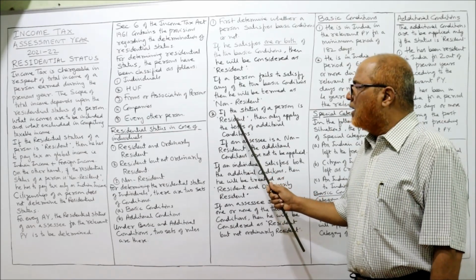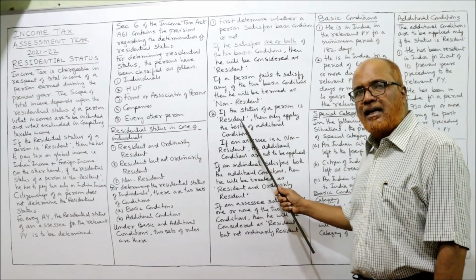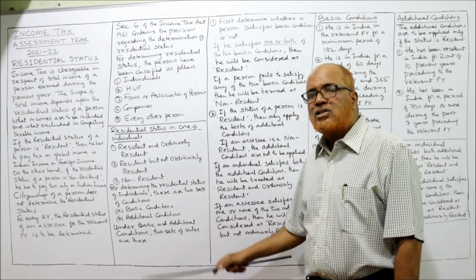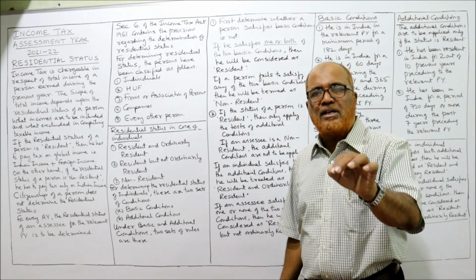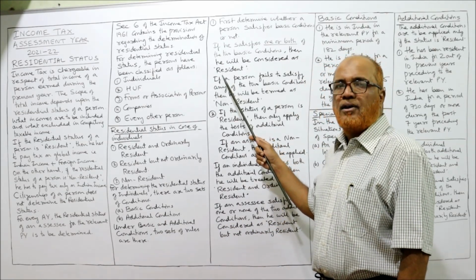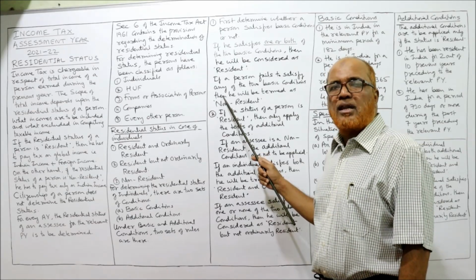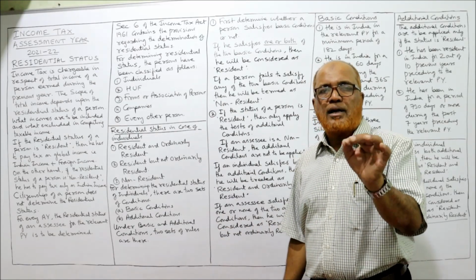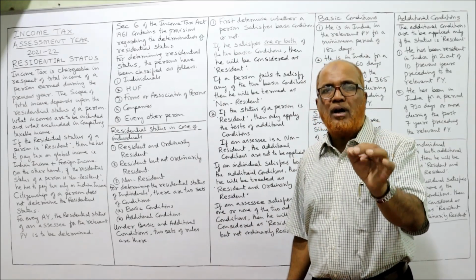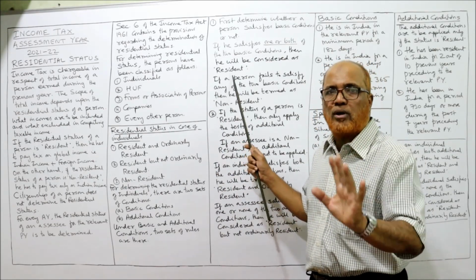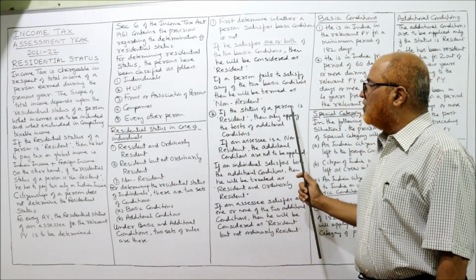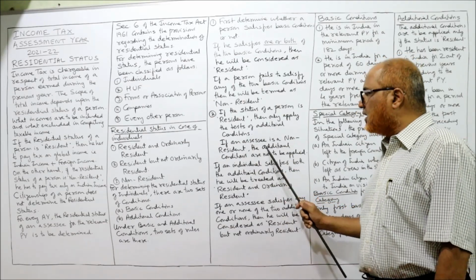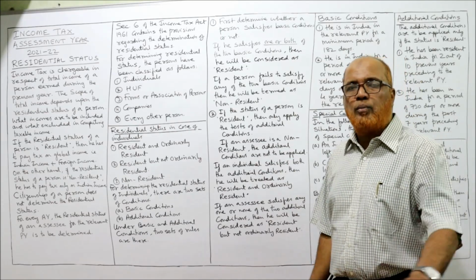First rule completed. Now, if the status of a person is resident, then only apply the test of additional conditions. These additional conditions we will check only if the status is resident. Suppose the status is non-resident, no need to go for additional conditions. Additional conditions are applicable only for resident SSCs. That point you have to remember. If an SSC is a non-resident, then the additional conditions are not at all to be applied.